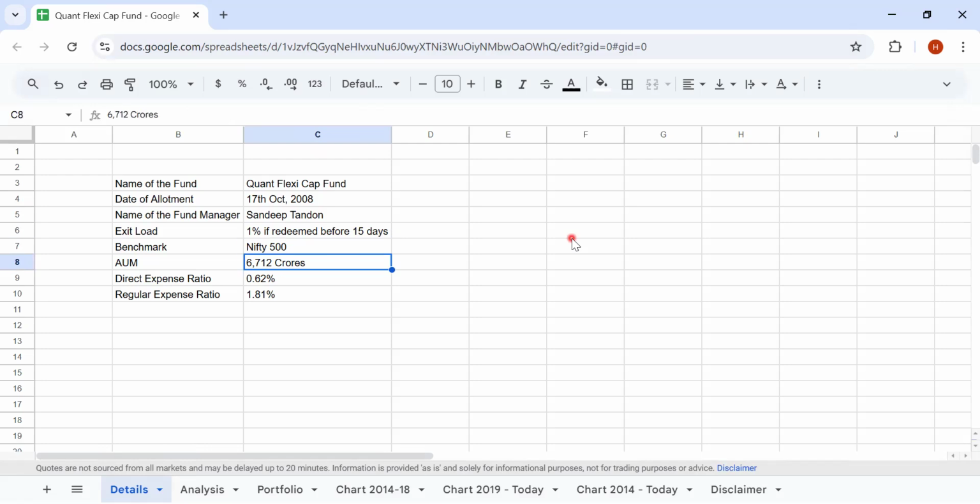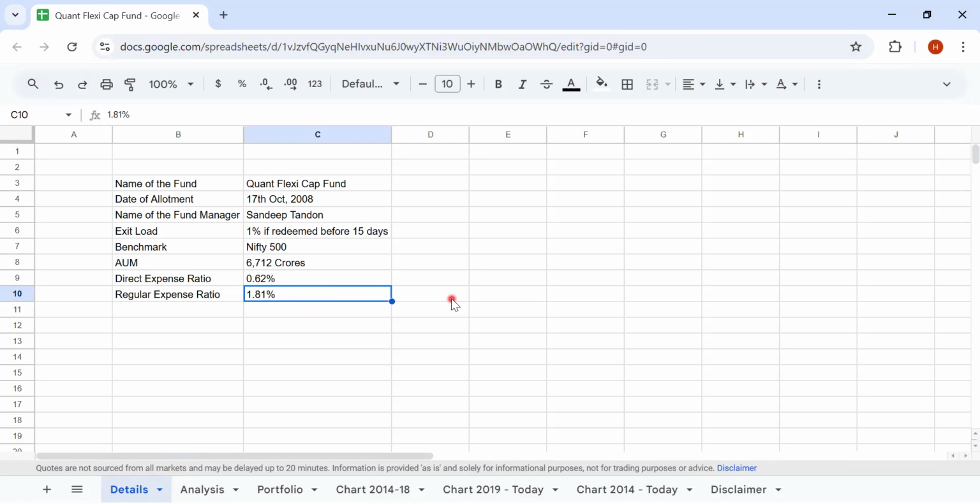The present AUM of this flexi cap fund is at 6,712 crores. The direct expense ratio is at 0.62%, and the regular expense ratio is at 1.81%. That means the distributor would be making slightly over 1%, provided there are no other expenses like marketing expenses and all that stuff which are being passed on to the customer. If an advisor is recommending this fund, that would be 1% plus GST, pretty much the same as what a distributor would be getting.